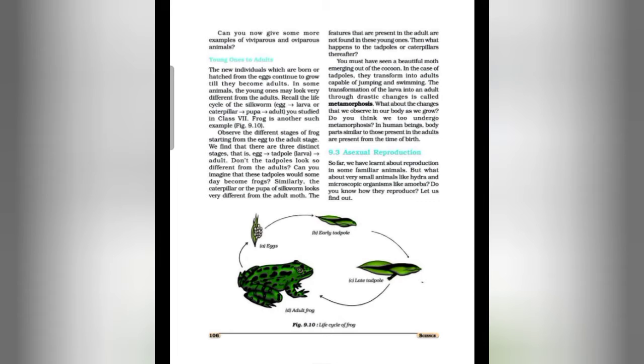In the case of tadpoles, they transform into adults capable of jumping and swimming. The transformation of the larva into the adult through drastic changes is called metamorphosis.